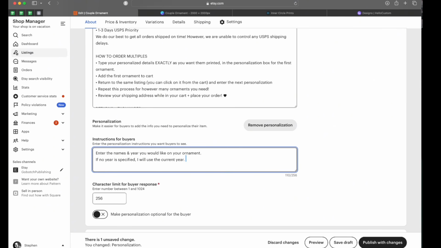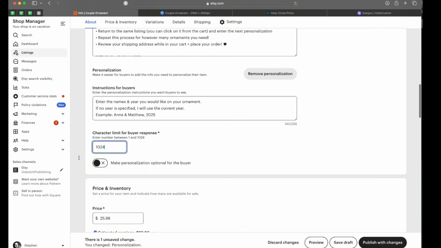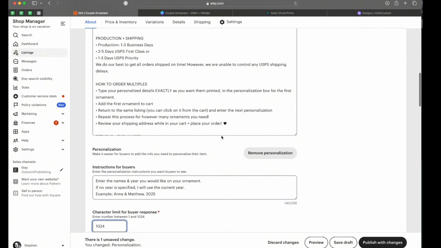I like to say this just for the people that leave out the year so they know, okay, if I don't put this year, then she's going to use 2025. And then I always have an example because their eyes will usually just dart to the example first. Anna and Matthew 2025. I usually make the character limit the maximum in case they want to send me a message. And then I do not toggle on make it optional if I need them to give me personalization.